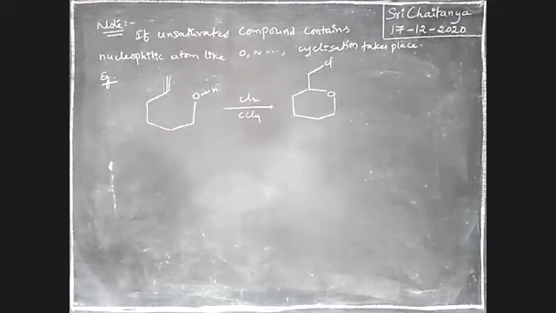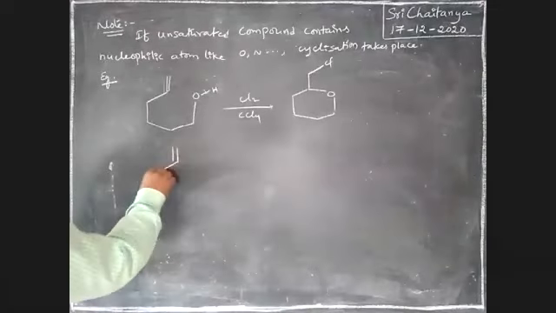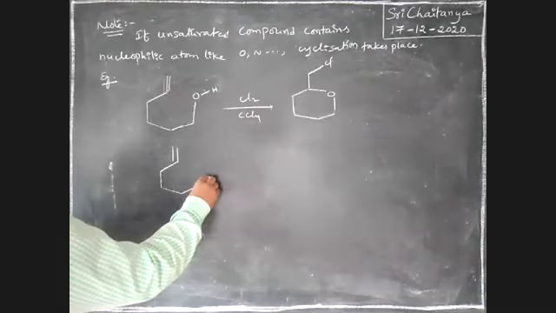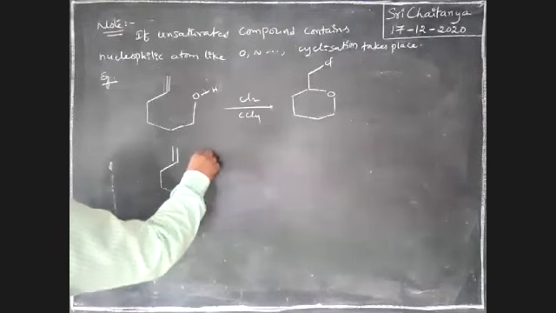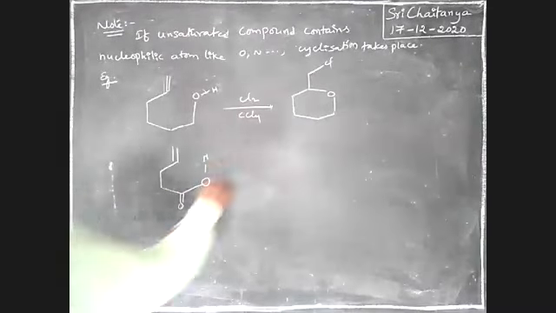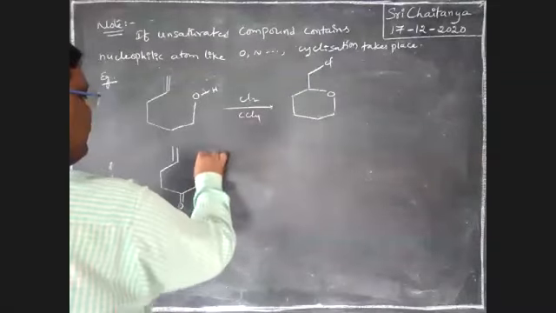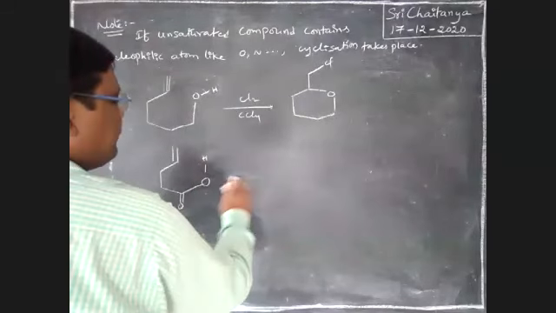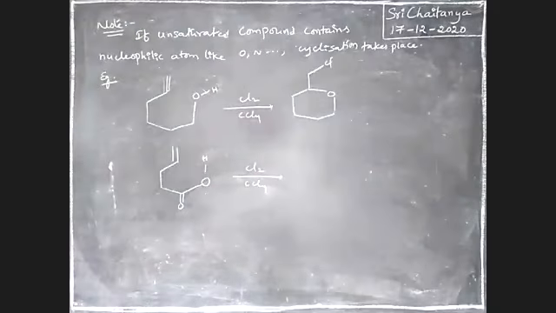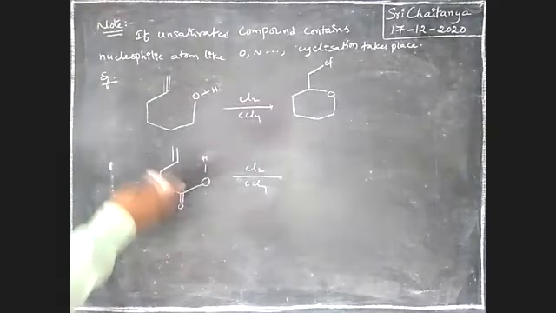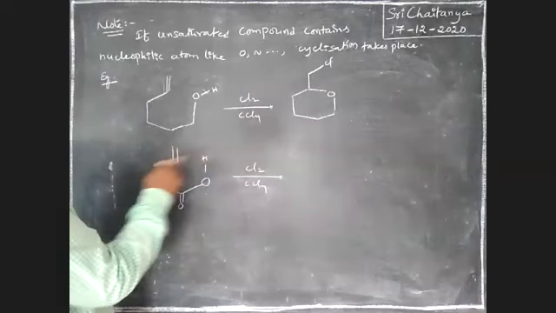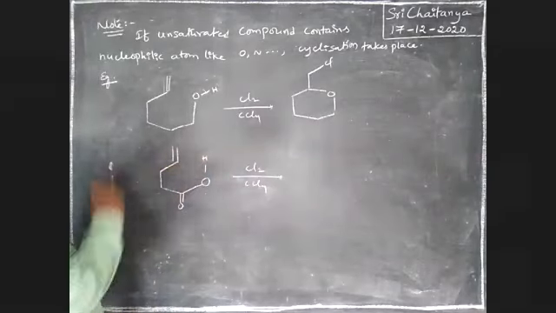Next, one more example. For example, a double bond with water reacts with chlorine in CCl4, boys, just like before. Here, chlorine and this hydrogen are going to be removed, so ring formation takes place.